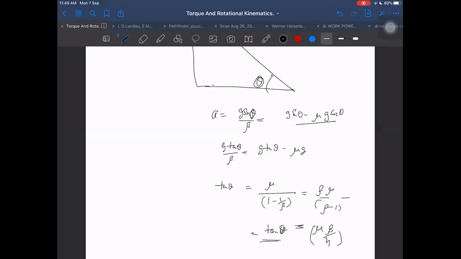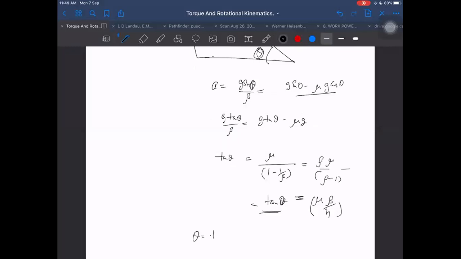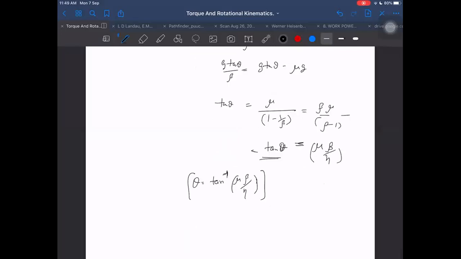So, what is the minimum angle at which the sliding occurs? We are able to find that: it is tan inverse of mu into beta divided by beta minus 1. We can find the minimum angle at which the sliding occurs.